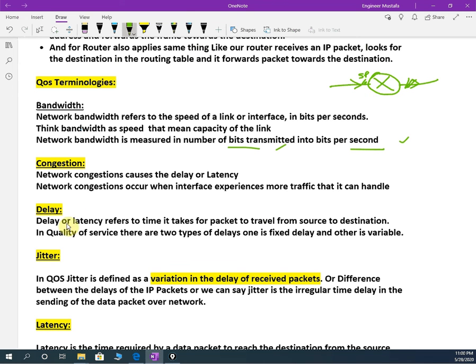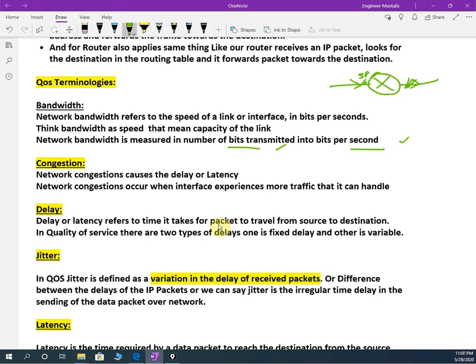And delay, what is delay? Delay refers to the time it takes a packet to travel from source to destination. Why do we need to know this? Because we are going to use these terms in quality of service. In quality of service we are going to discuss delay, jitter and latency, so we need to know about this. That's why I am telling you about delay. If we are going somewhere and we are late, then we say delay.